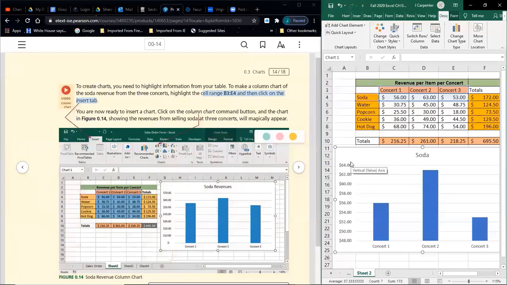There are ways to change that window. That's not what I'm going to focus on for today. We'll come back to that another day. But because we had soda highlighted, it made the title soda. Because we had these 3 concert names highlighted, it gives the concert names down here.